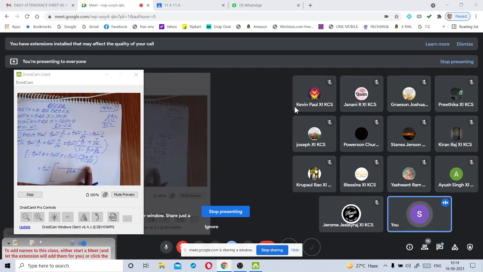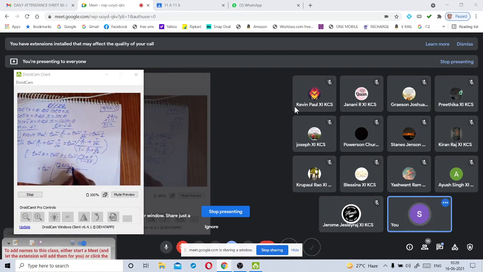Then how do you write the numerator? 11 table in 264, how many times does it go? 24 times. Into what is the numerator? We write that number as it is.